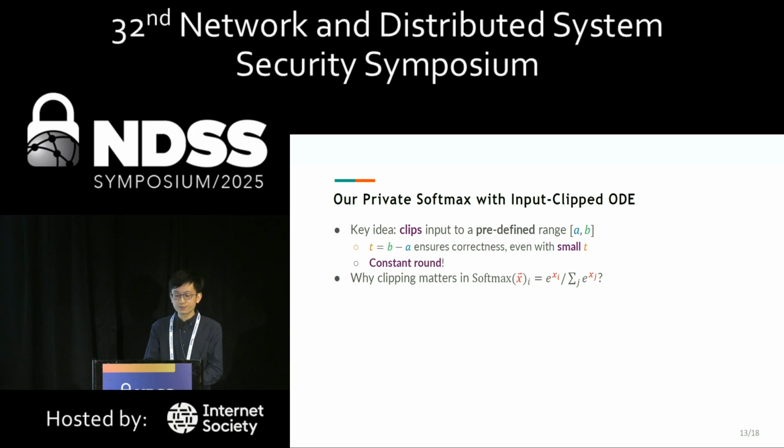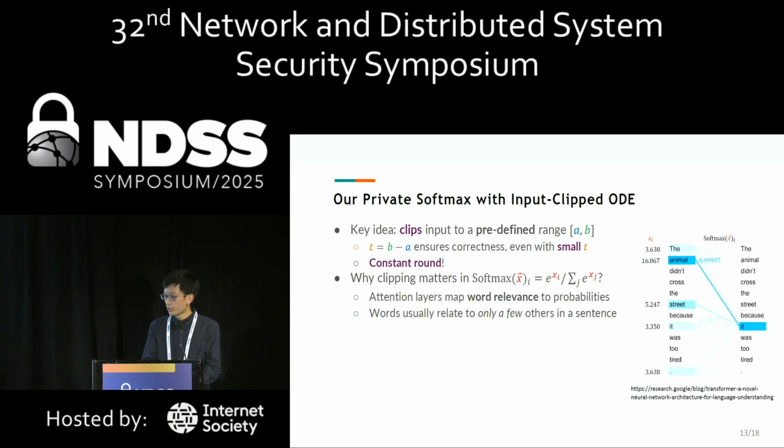So why is finding a clipping range important for this kind of idea? First of all, we think from the role that attention layers play. The softmax function in the attention layer maps the relevance into a probability distribution.